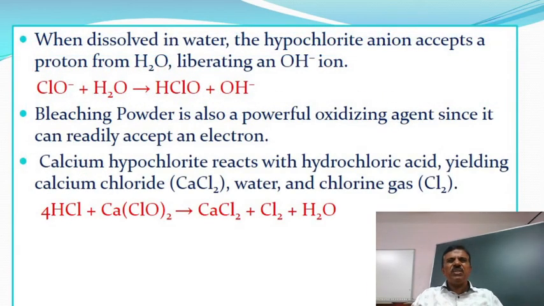When dissolved in water, the hypochlorite anion accepts a proton from water, liberating an OH- ion. Bleaching powder is also a powerful oxidizing agent since it can readily accept an electron. Calcium hypochlorite reacts with hydrochloric acid, yielding calcium chloride, water, and chlorine gas.